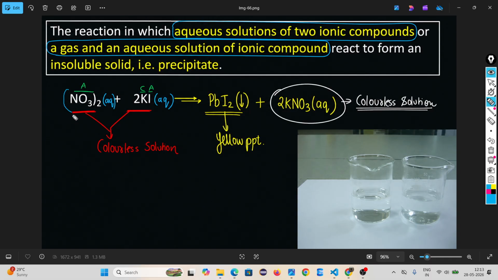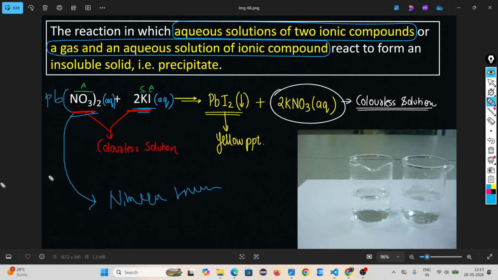Look what is happening here. A solution of two ionic compounds reacts to form an insoluble solid. Look, this reacts with this. This is lead nitrate.